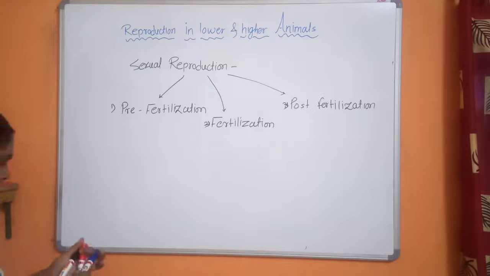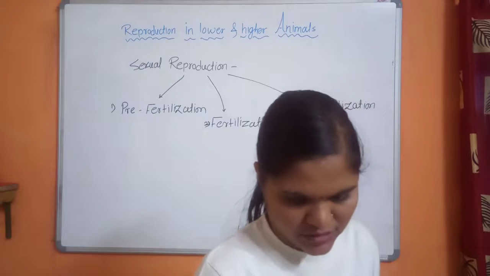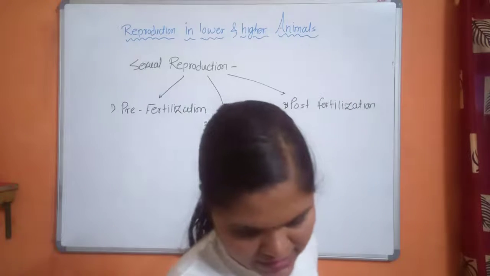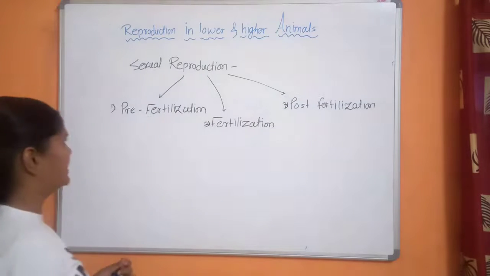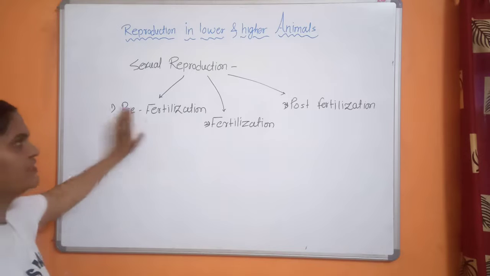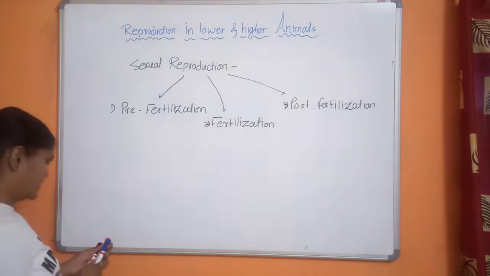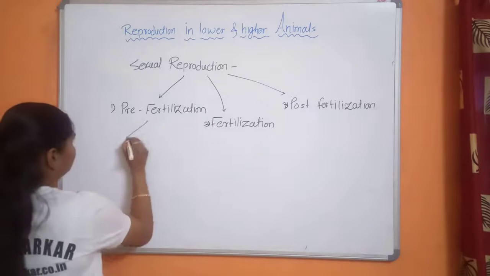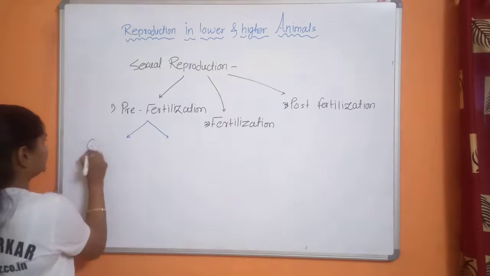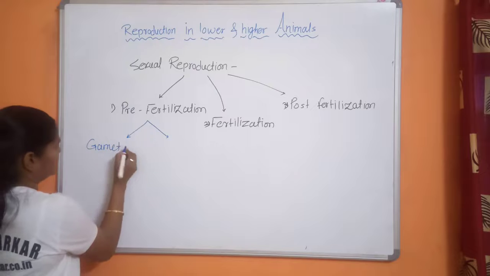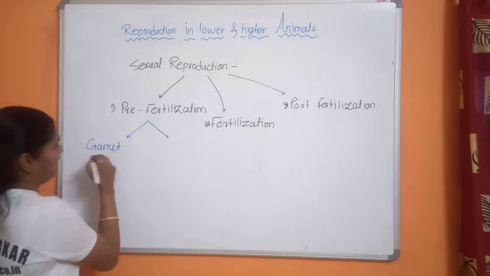So in pre-fertilization event, actually these are the various events: pre-fertilization event, fertilization event, and post-fertilization events. So in pre-fertilization events, again 2 phases are there, in which gametogenesis, the phases which are before the fertilization. So what exactly takes place?